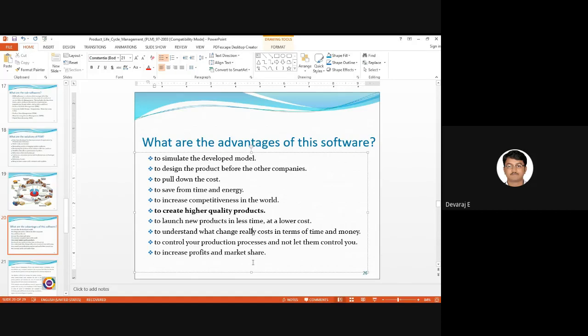Then, to launch new products in less time at a low cost, right? Right, students? Yes, sir. So nowadays it takes around 1.5 years to 2 years to design a new product. If you go to a company, they will take around 2 months to develop a new product. Next, to understand what change really costs in terms of time and money.